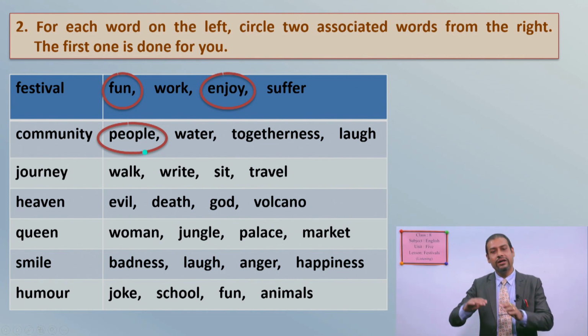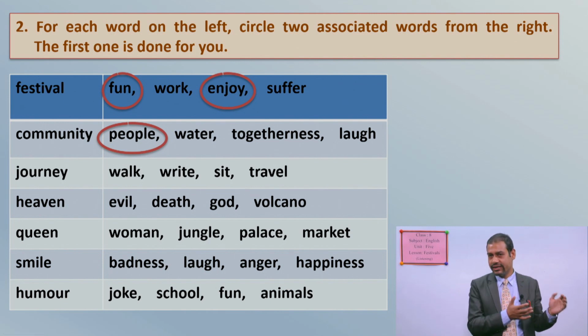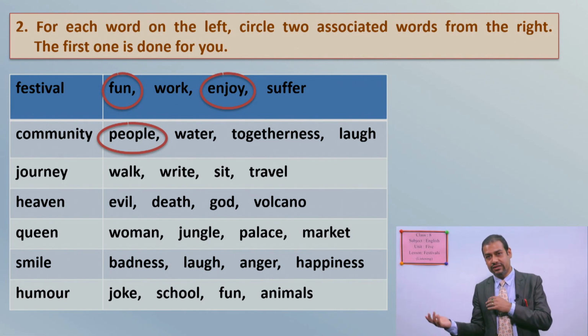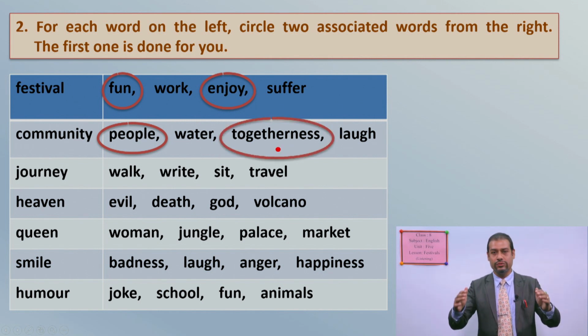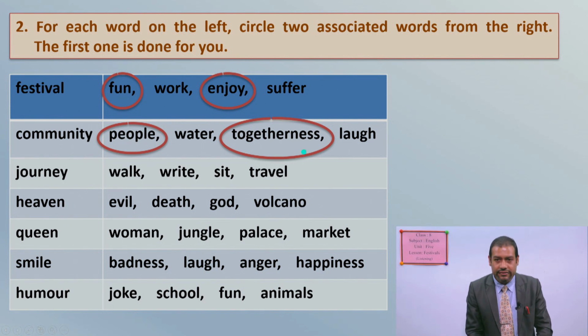For example, Tharu community, Raute community, Brahmin community, Kshatri community, Gurung community, you know. So people. And another community means, see, living together, no? So our another related word for it is togetherness. See, what are the words for community? People and togetherness, okay?